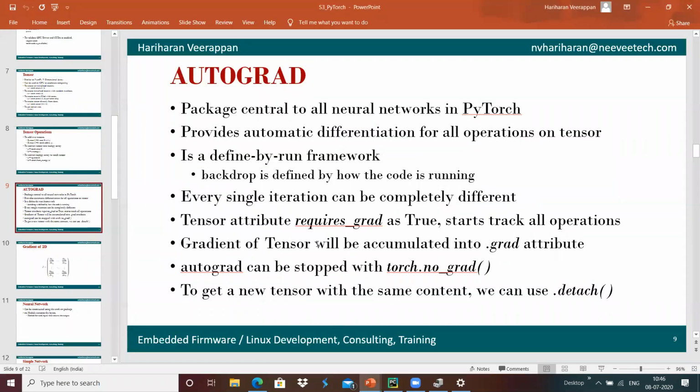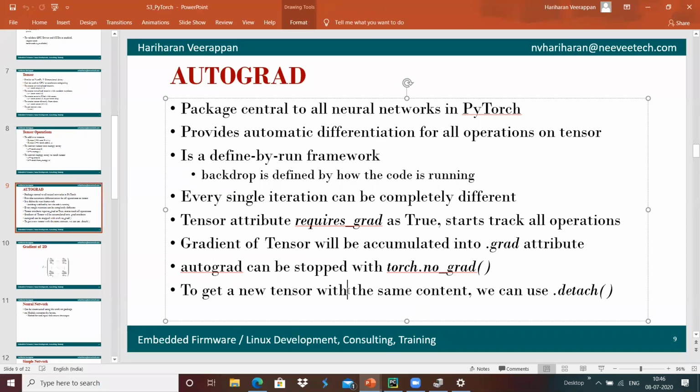Basically that requires_grad makes it create the gradient in a parallel manner, and the automated gradient calculation can be stopped with the help of torch dot no_grad.